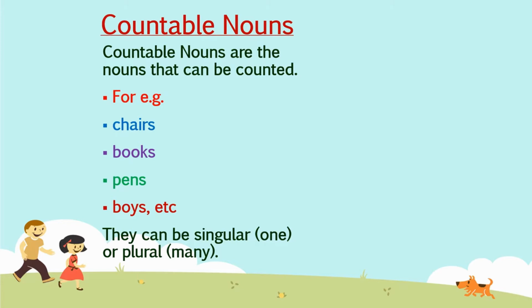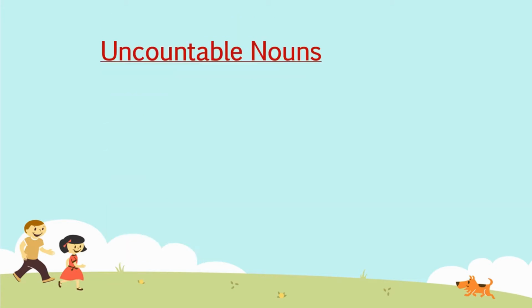Students, remember one thing, that countable nouns can be singular, which means one, or plural, which means many. For example, if you have one book with you, that's a singular countable noun. And if you have 5 books with you, they are plural countable nouns. Clear, students?